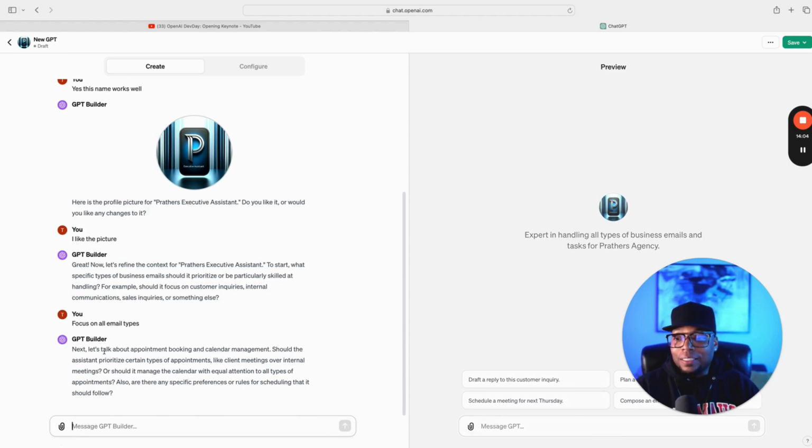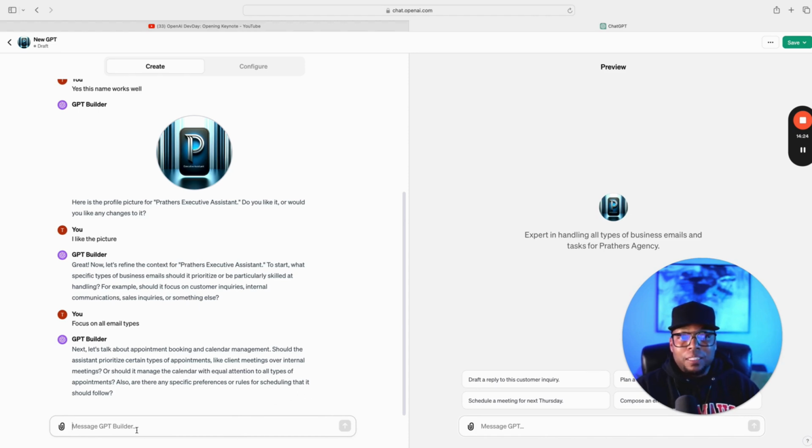All right, so now it's asking next, let's talk about appointment booking and calendar management. Should the assistant prioritize certain types of appointments like client meetings over internal meetings, or should it manage the calendar with equal attention to all types of appointments? Also, are there any specific preferences or rules for scheduling that it should follow?